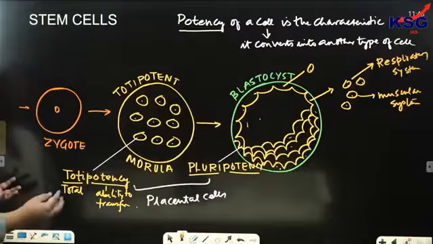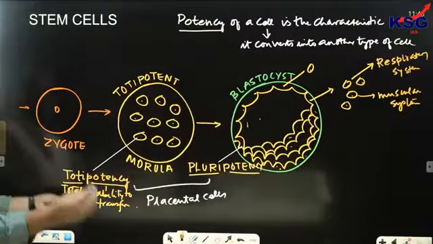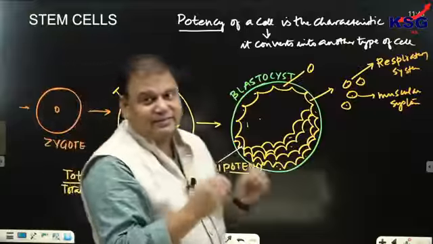First of all, write down potency of a cell, and then we write down the definition of stem cell, what exactly a stem cell is.